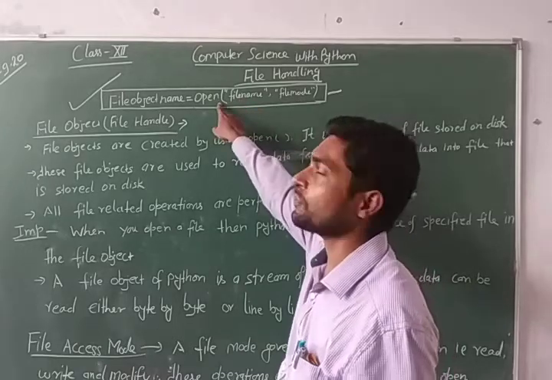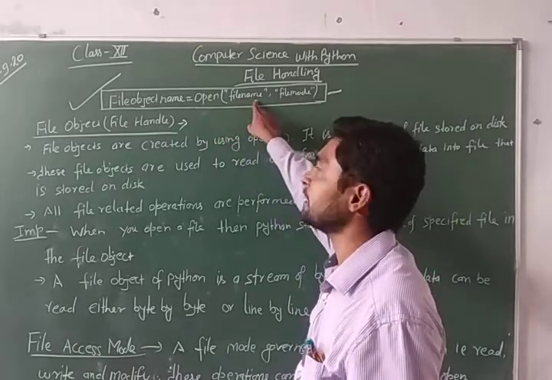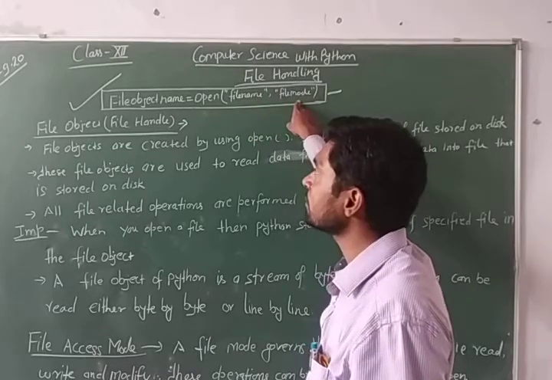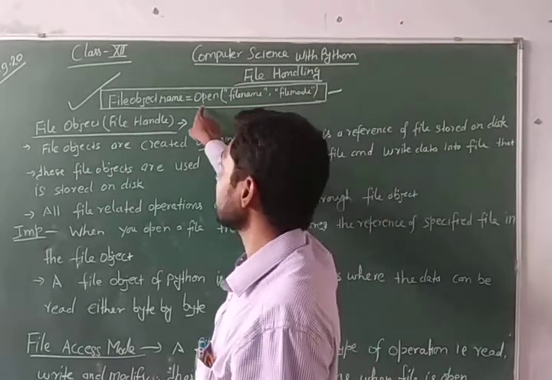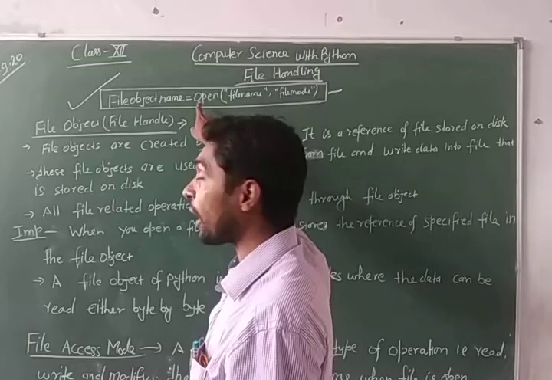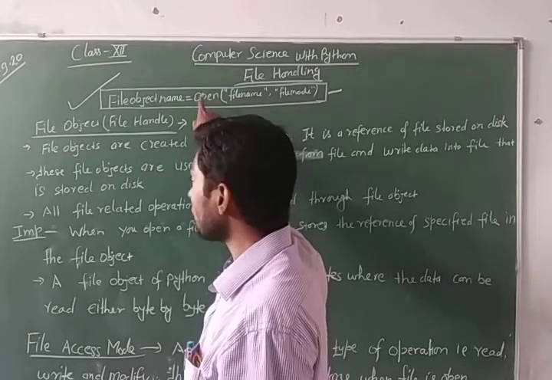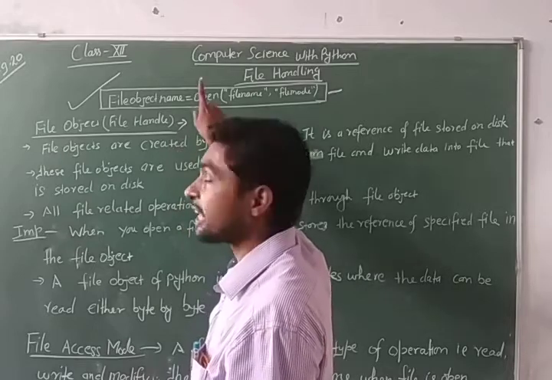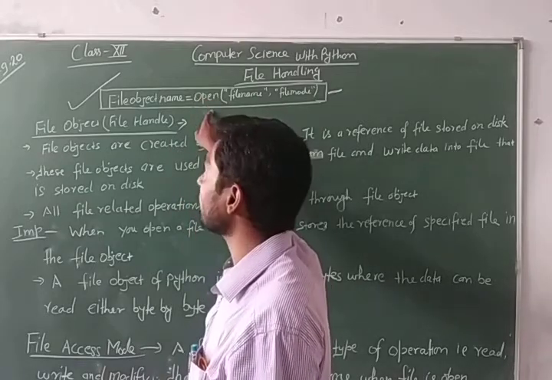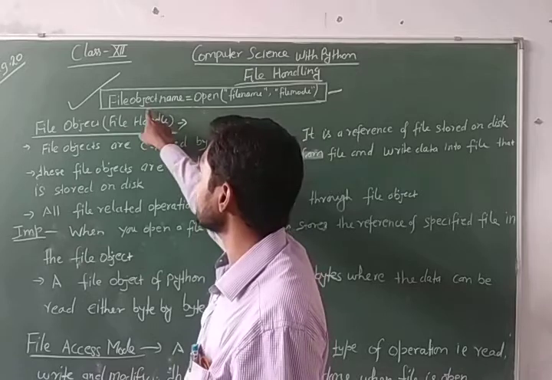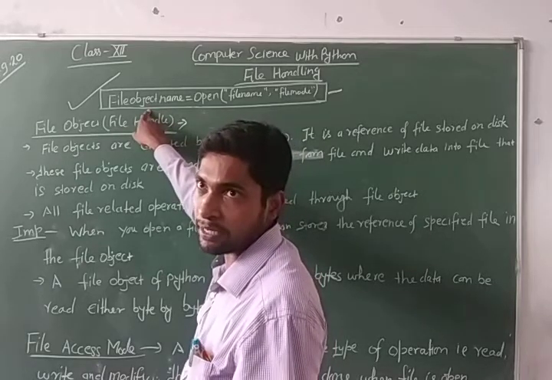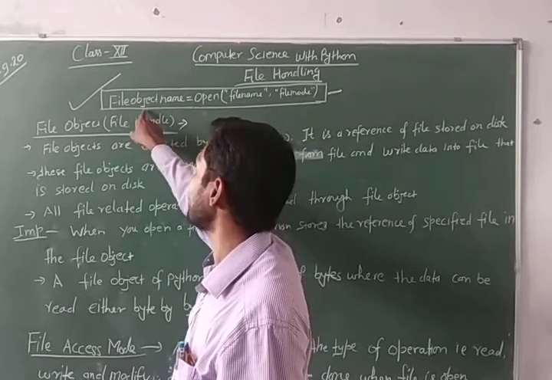This is the open function that takes two arguments, file name and file mode, and it opens the file first and connects your file with the Python program, so the stream, and this stream reference is stored in the file object name.